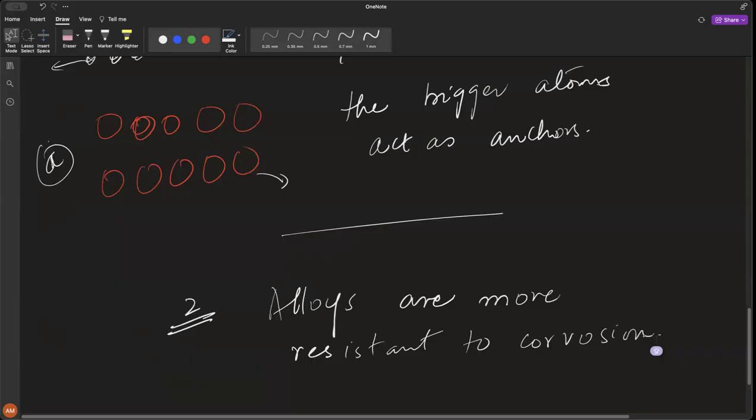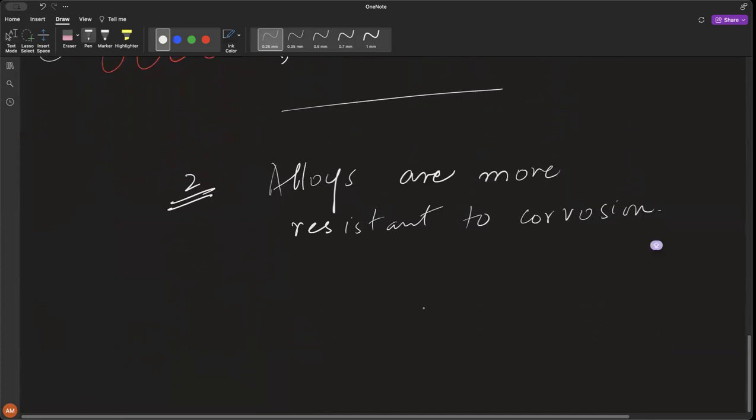An example is pure iron. If you take pure iron, it will form rust very quickly and it will be destroyed in a few weeks. But if you take stainless steel, it will last for many years, right? You understand this point? Yes, sir.